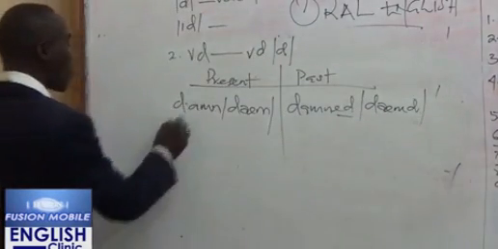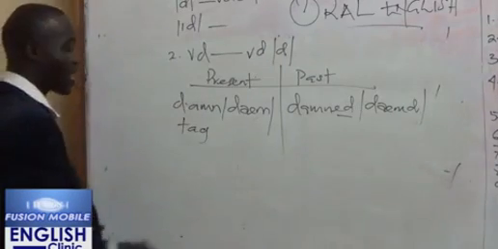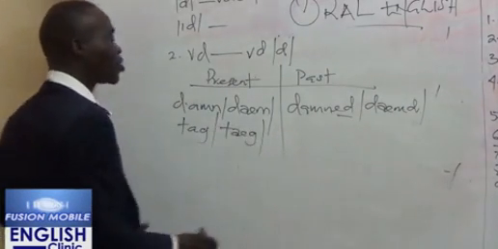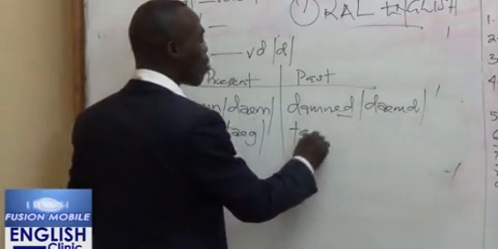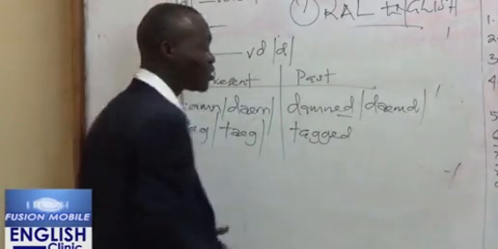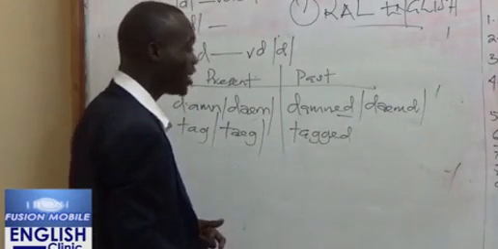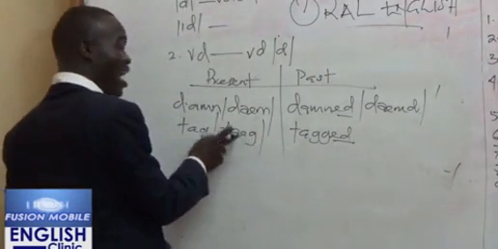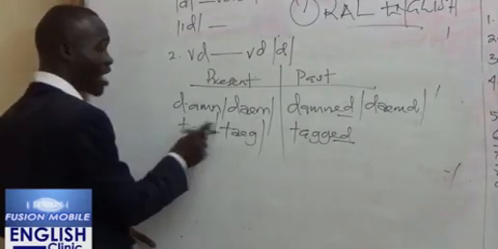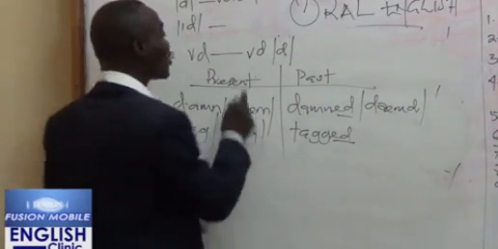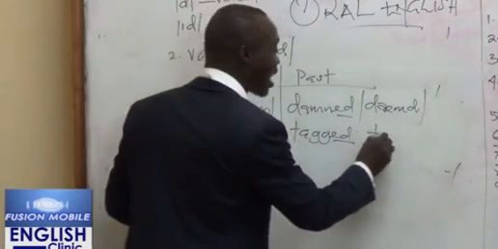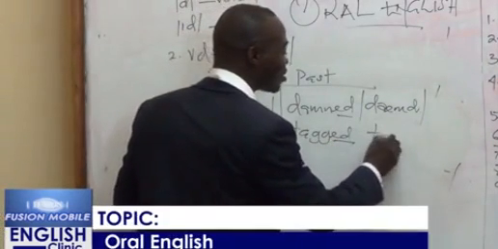Now look at the other one. We have tag. The transcription of tag ends in g. So the past tense of tag is T-A-G-G-E-D. Now we have ed. Because the last sound in the present tense of tag is g, a voiced sound, if you take the voiced inflection da in the past tense, it becomes tagged.